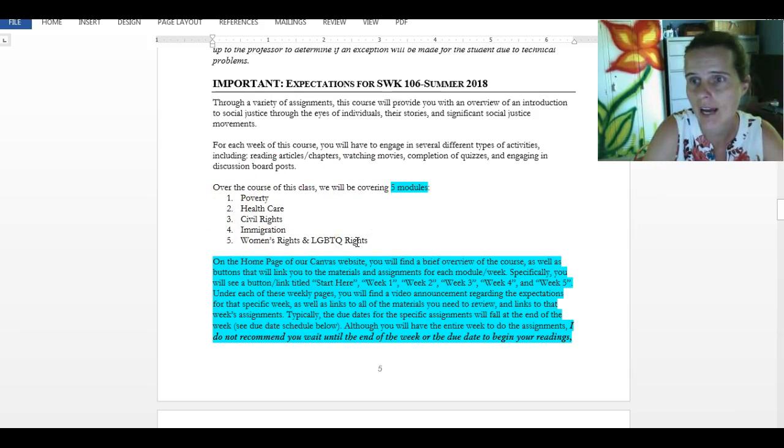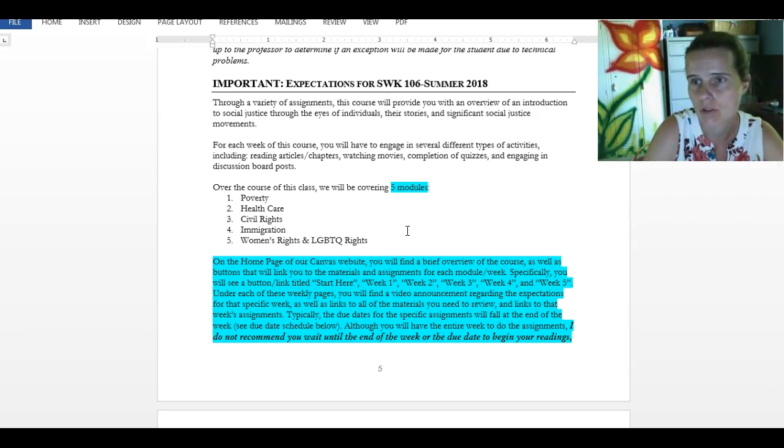For each of those 5 modules, you will have to review a variety of materials. Again, that can include reading articles, watching movies, completing online activities, reviewing PowerPoints, and then also for each of those modules, you will have to complete at least 1 quiz and 1 discussion board.